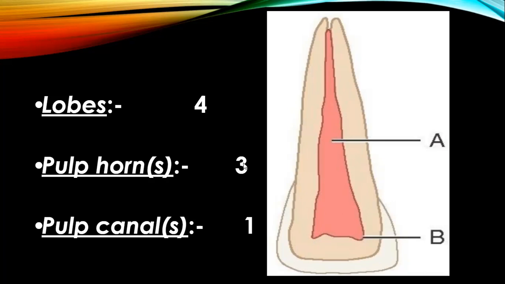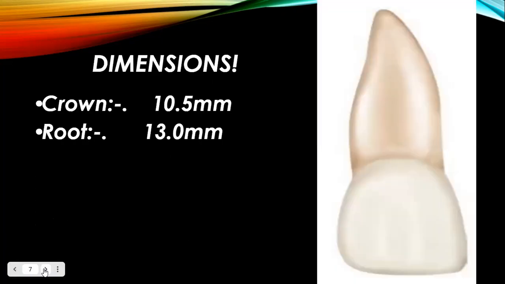So we have 3 pulp horns that can be seen from the labial aspect. Labial aspect is that aspect which is towards the lips. So from the labial aspect, we have 3. So we have a total of 3 pulp horns. We have in total 4 lobes, right? And 1 pulp canal is present. As you know, it is a single rooted tooth. So we have 1 root, 1 pulp canal.